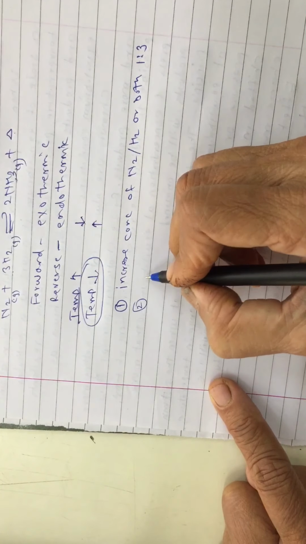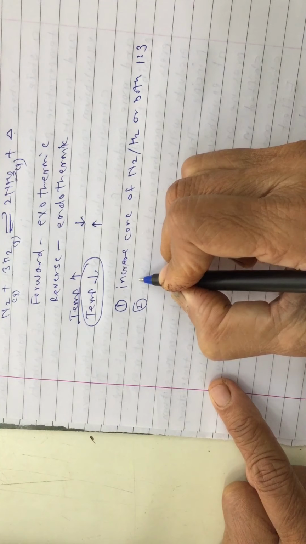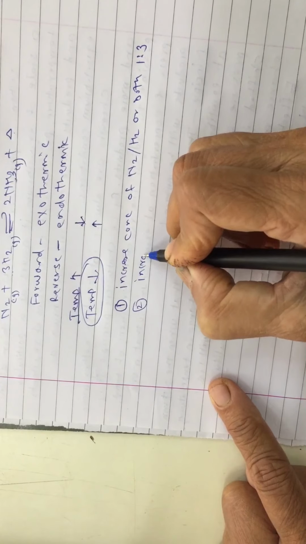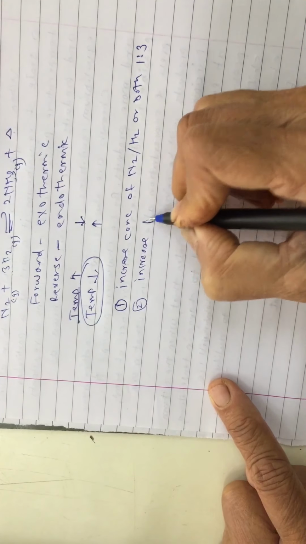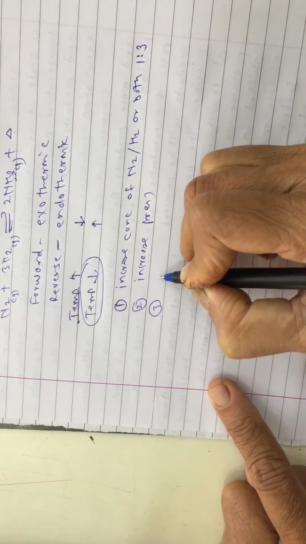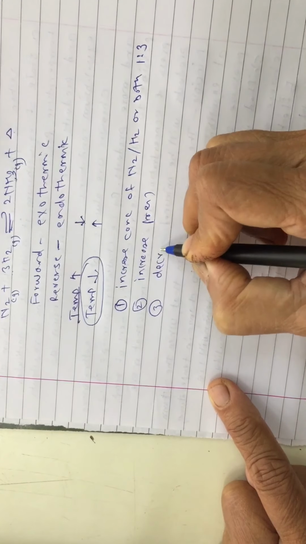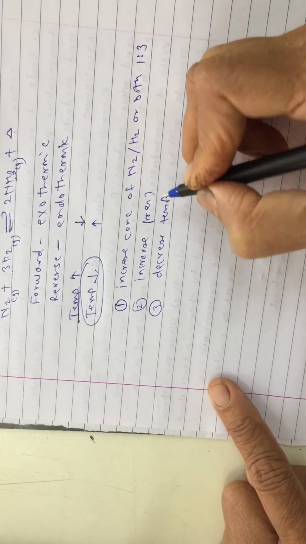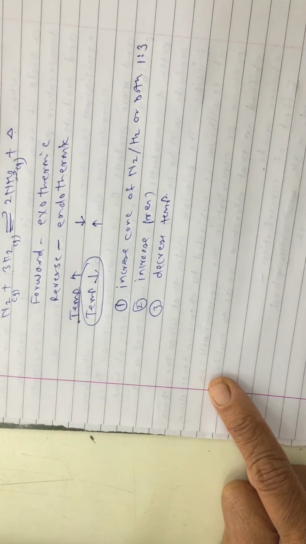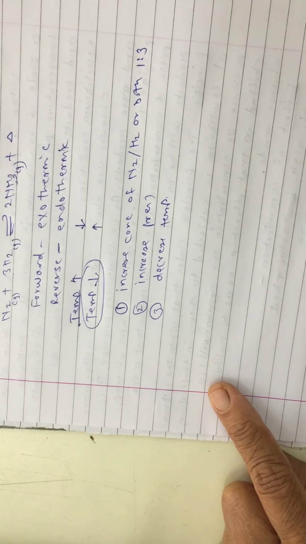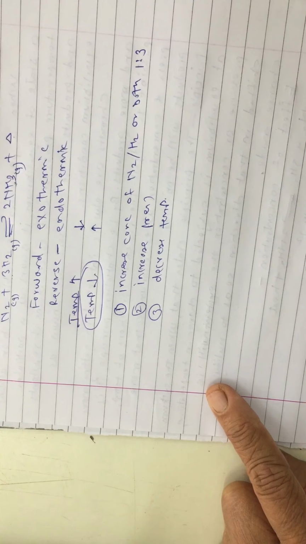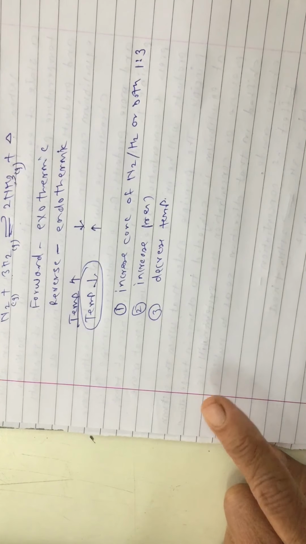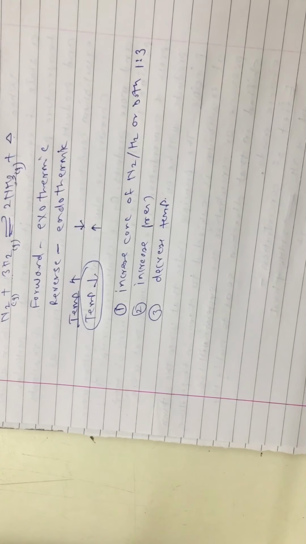Then pressure, we should increase pressure, and temperature, we should decrease temperature. Okay, but how much to decrease is also precise. Very low temperature is again not favorable.